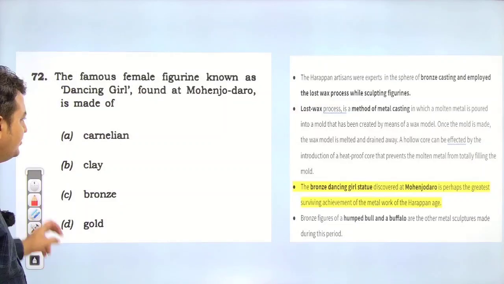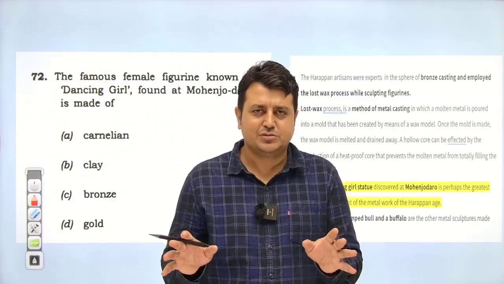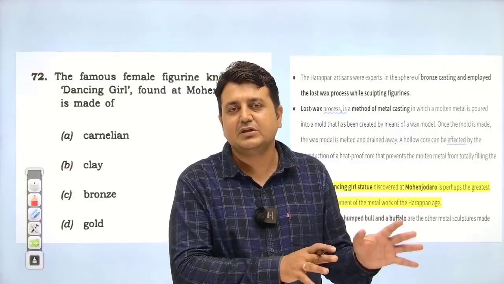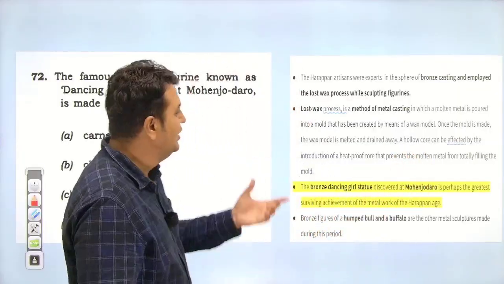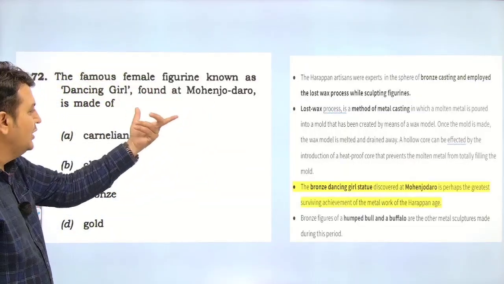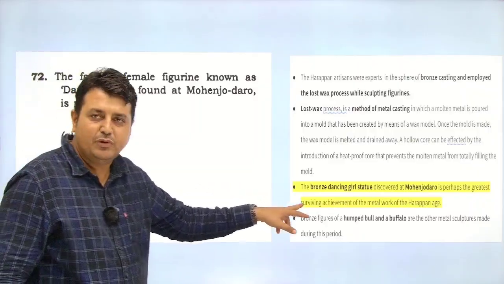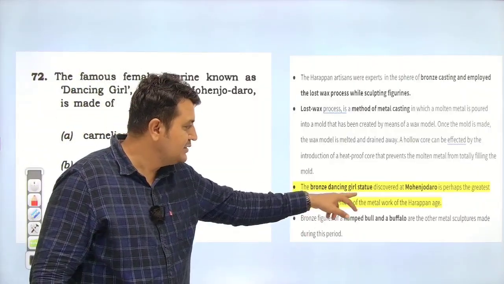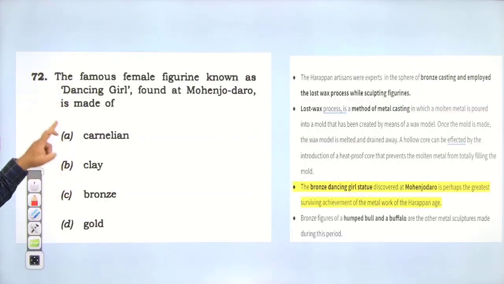Next question. This question is very straightforward. Every history note has this fact, so it's not a big deal that this question was asked from notes. This question is related to the famous dancing girl of Mohenjo-daro, and this dancing girl is made of bronze. In the class also we mentioned the bronze dancing girl statue discovered at Mohenjo-daro. So it's a very factual and simple question.